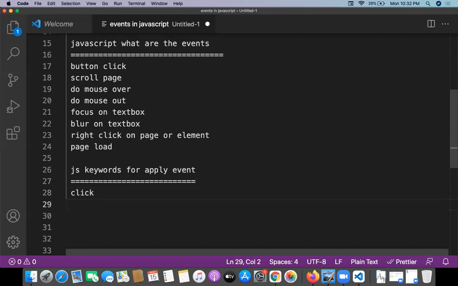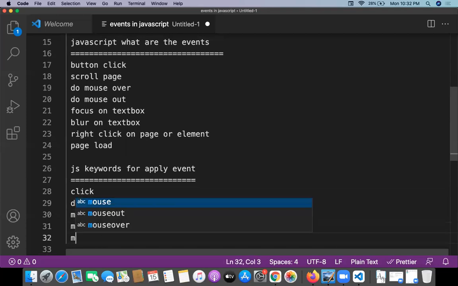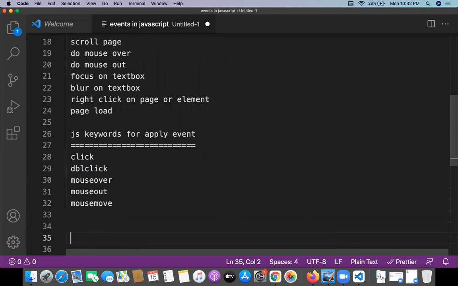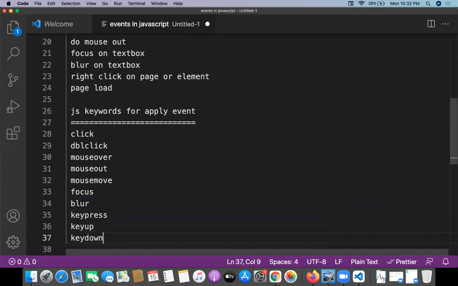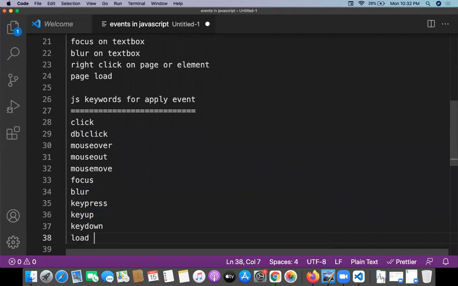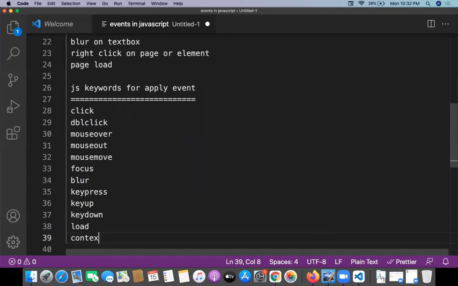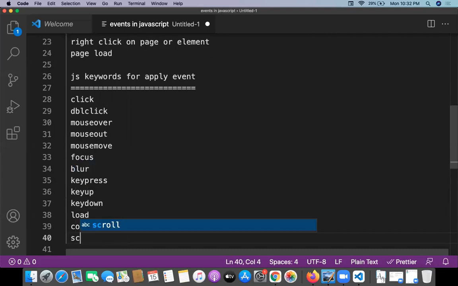One is a click event, one is a dblclick, one is mouseover, one is mouseout, one is mousemove, one is focus, one is blur, one is keypress, one is keyup, keydown, and load, and the context menu, and scroll. These are the multiple kinds of events available in JavaScript.